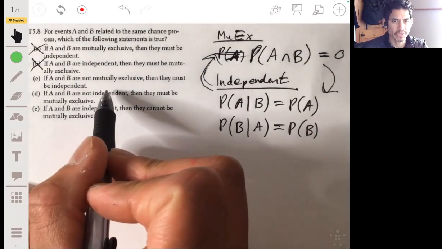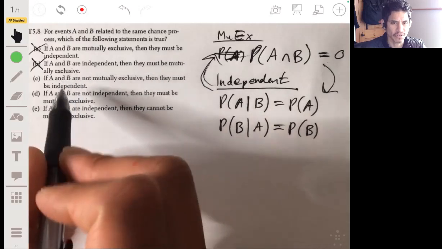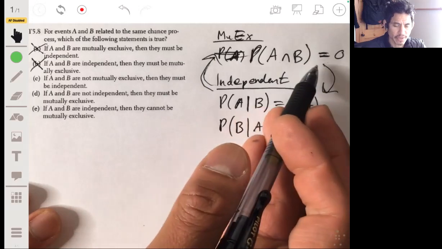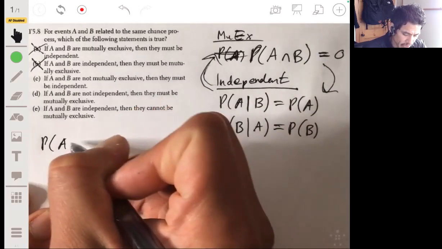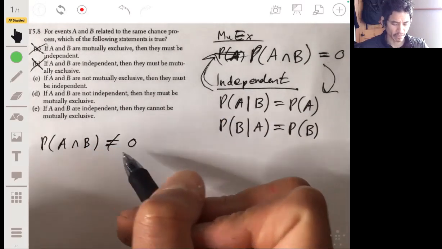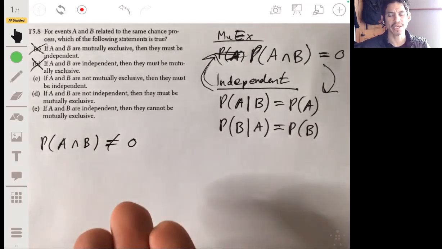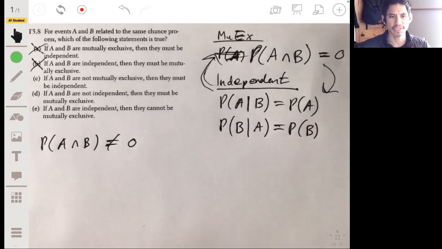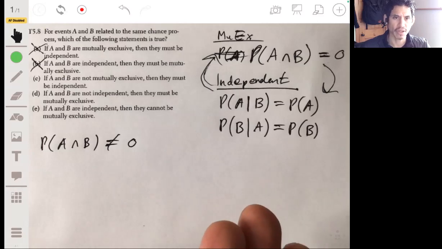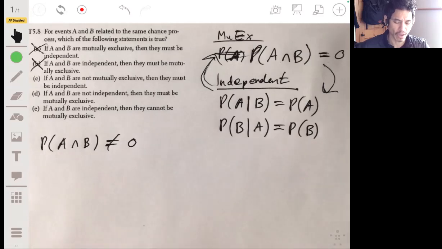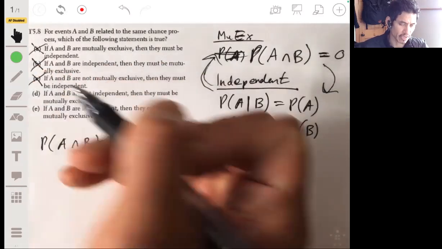C: if A and B are not mutually exclusive, then they must be independent. If they're not mutually exclusive, that means the probability of A and B is not equal to 0. This doesn't tell you anything about whether they're independent or not. It just means that they can both occur together. That gives you no information about what their probabilities are or whether one event will affect the other. So C is not going to be an answer either.